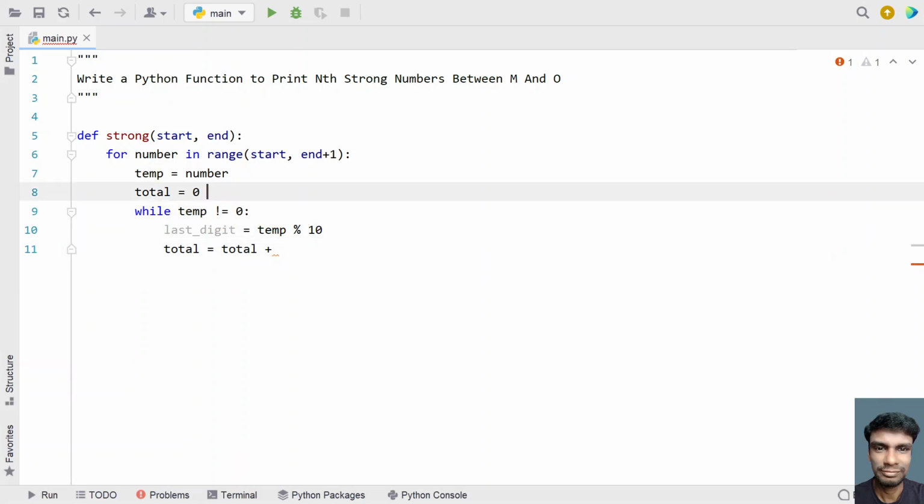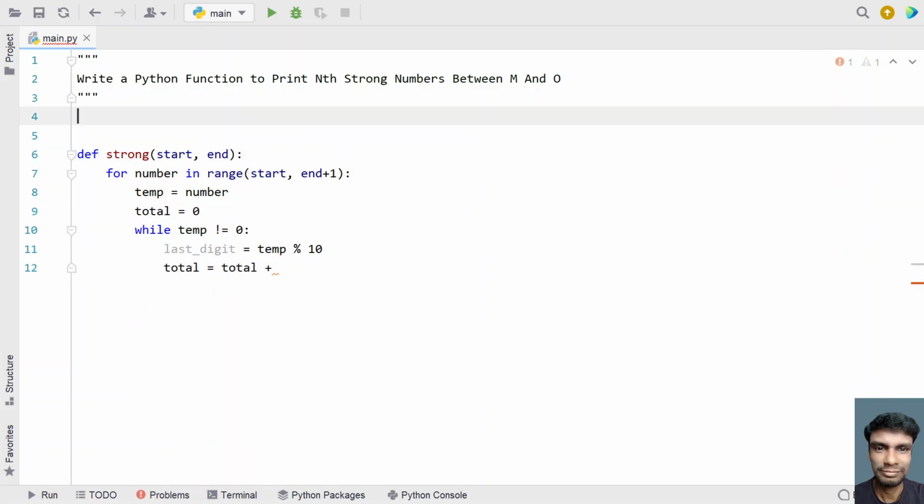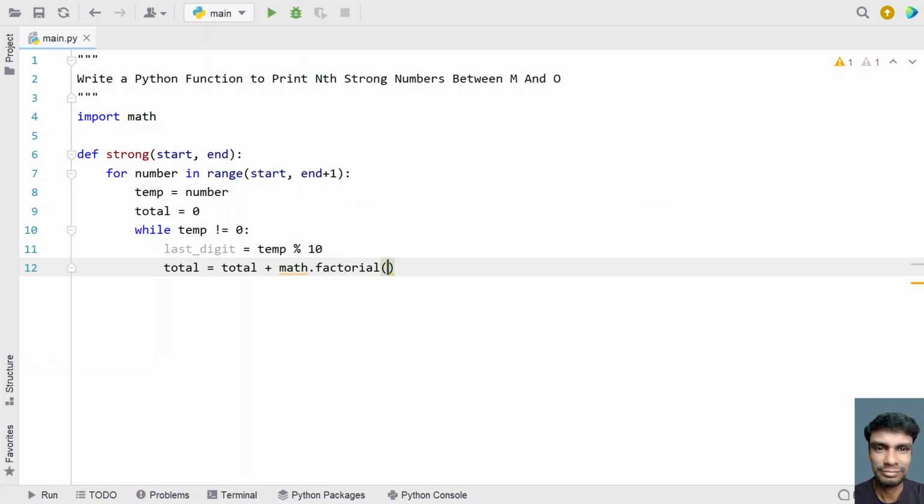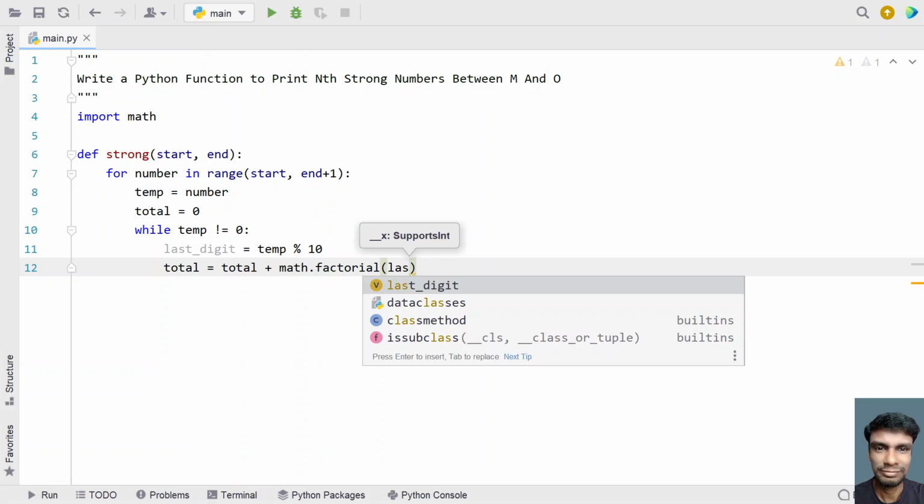In order to use the factorial, we have to import the math library. So let's import math and use math.factorial of the last digit.